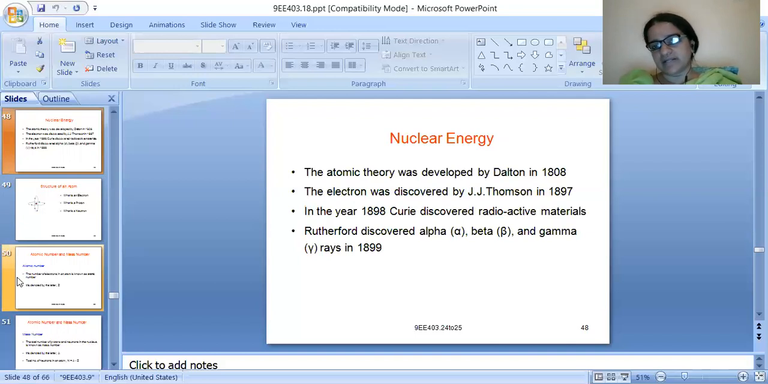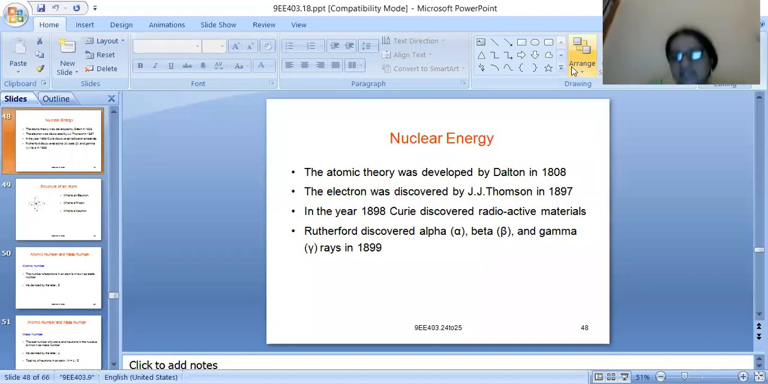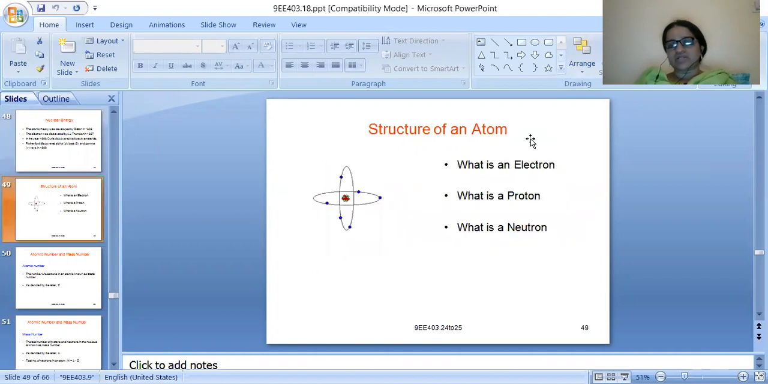Rutherford is another scientist. After Curie, Rutherford discovered alpha, beta, and gamma rays in 1899, after the discovery of radioactive materials by Curie in 1898. What is an atom?